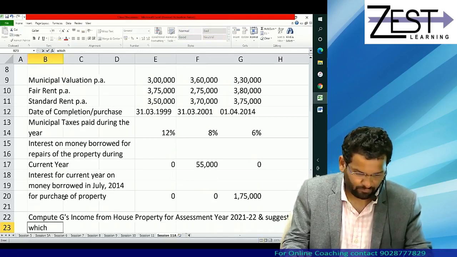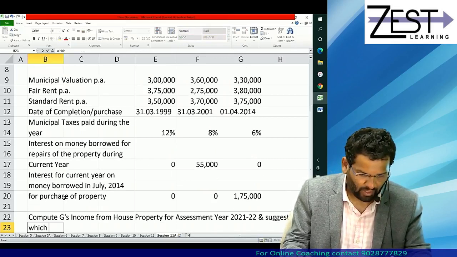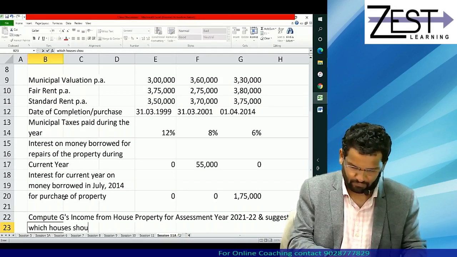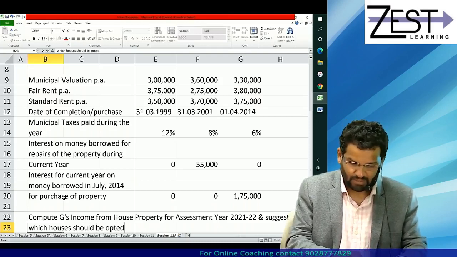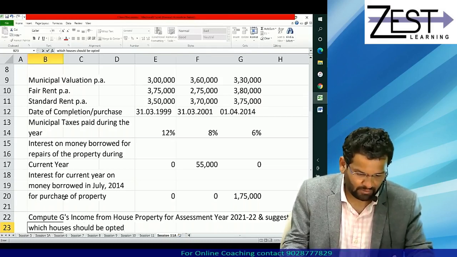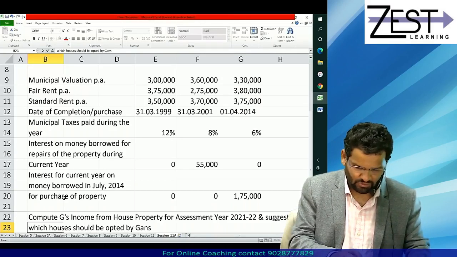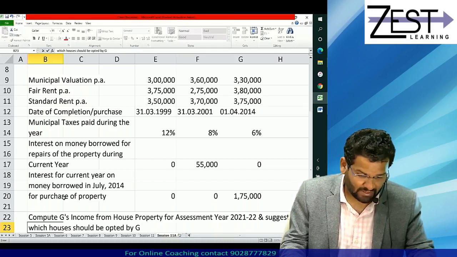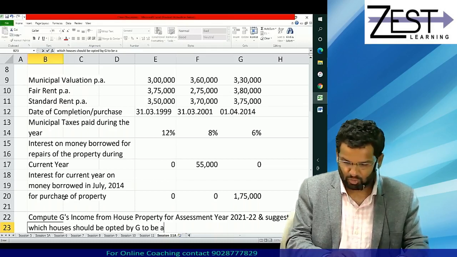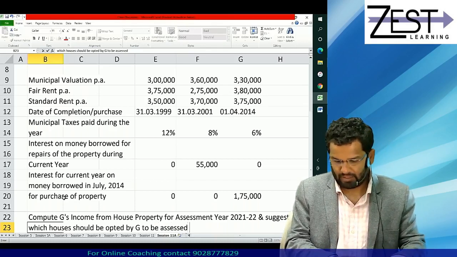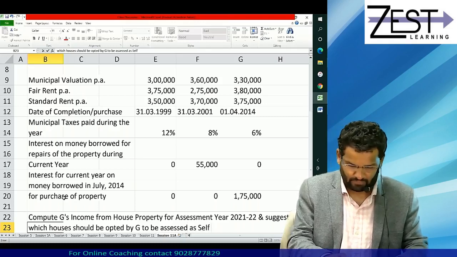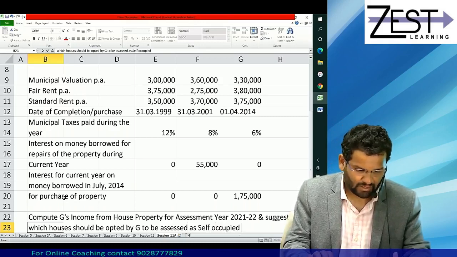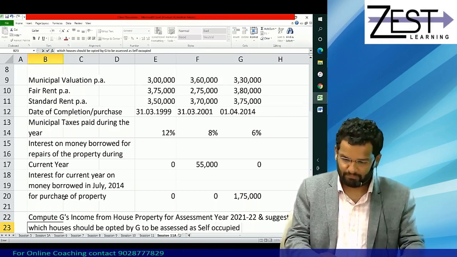Suggest which houses should be opted by Ganesh, Ganesh means G, to be assessed as self-occupied, so that his tax liability is minimum.